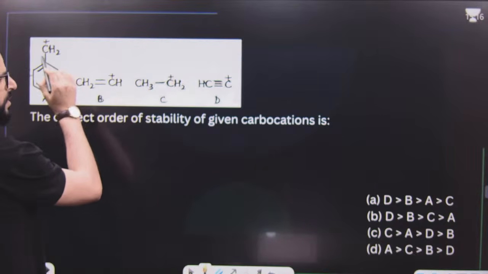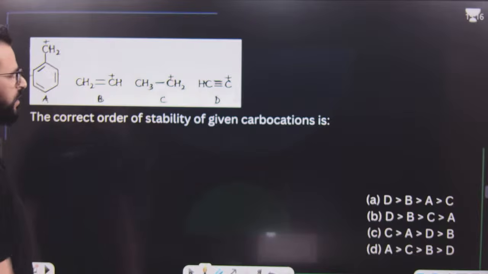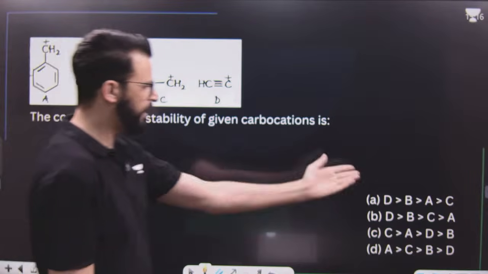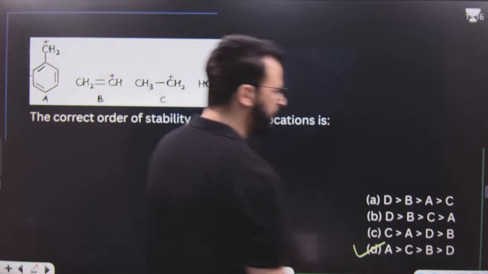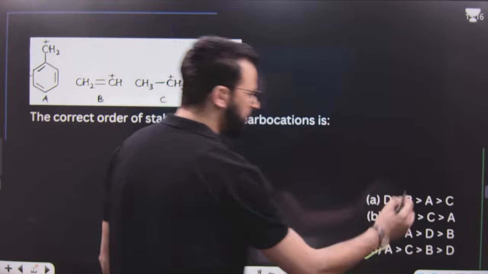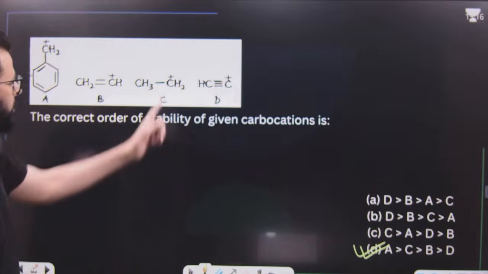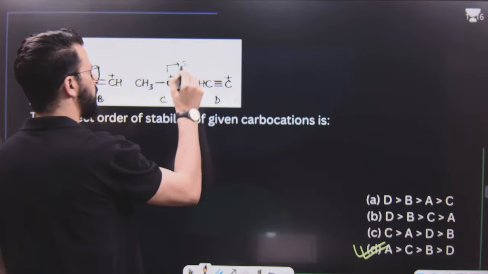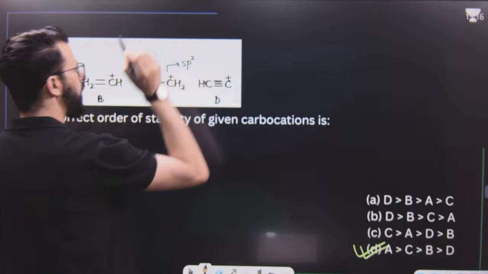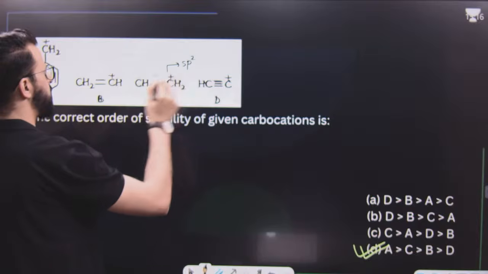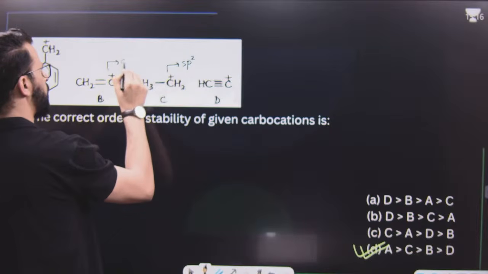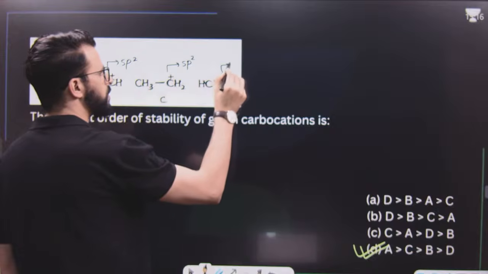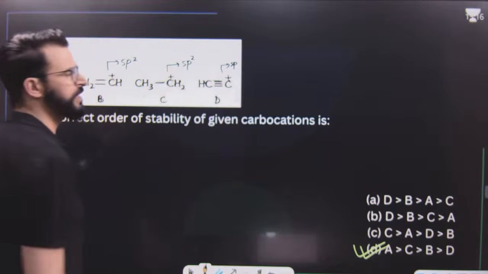The first one is stabilized because of resonance. That means A is the most stable carbocation. Only one option is there, so we can simply say option D is the right answer. After that, we know this is an sp3 hybridized carbon, this is an sp2 hybridized carbon. This is what we call an sp2 carbocation, having sp2 hybridization. This one is sp hybridization.